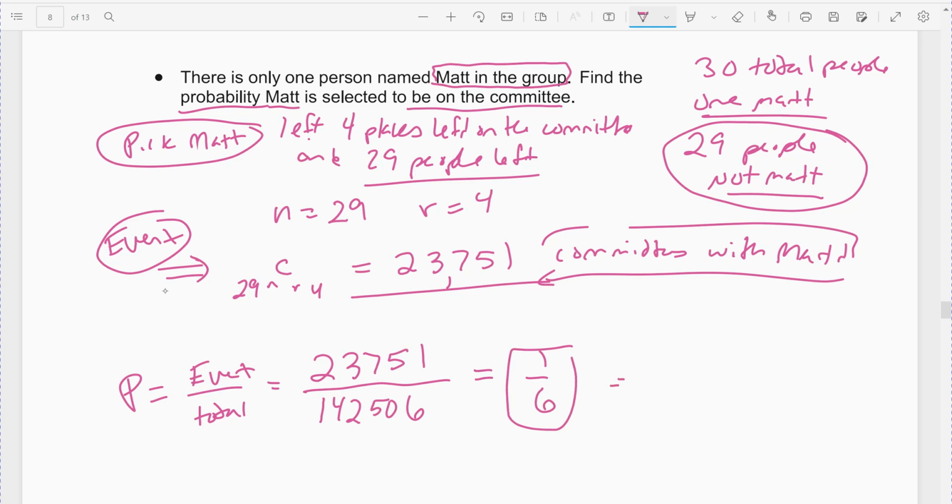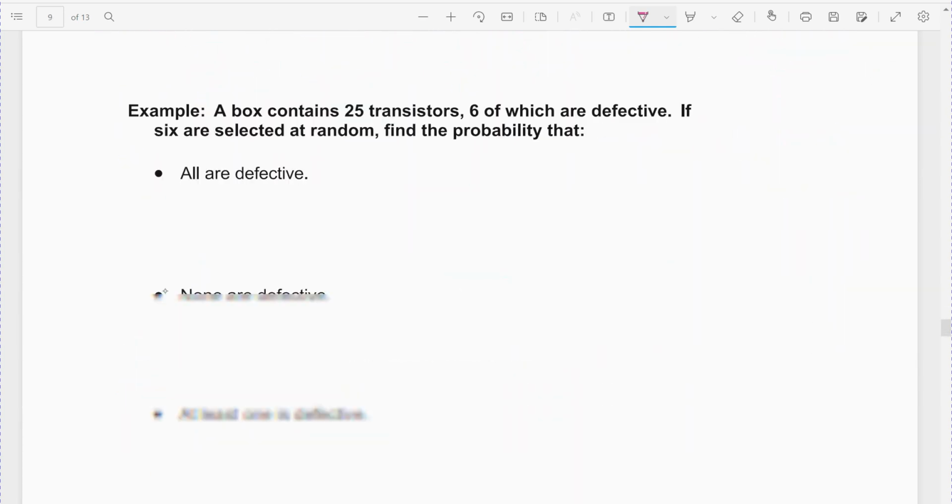Again, I'm going to leave it as 1/6. You can write it as the decimal or percent. Again, whatever they ask you for, just make sure you're careful when you fill it out. All right, next example.